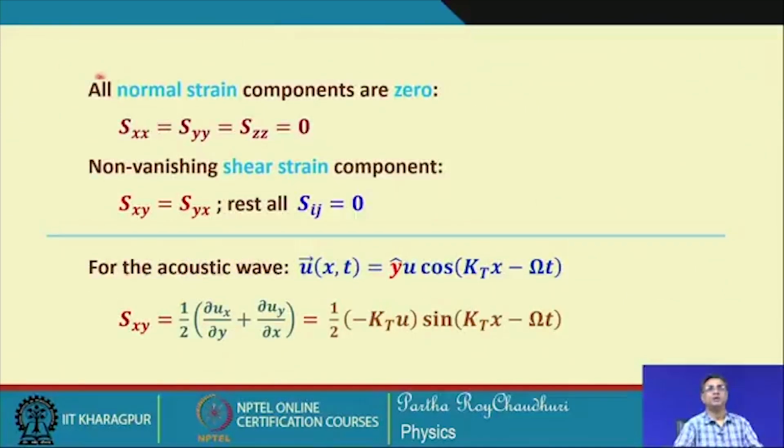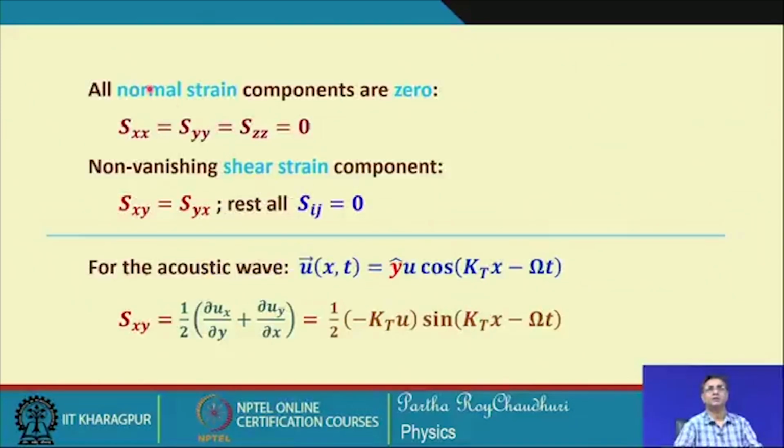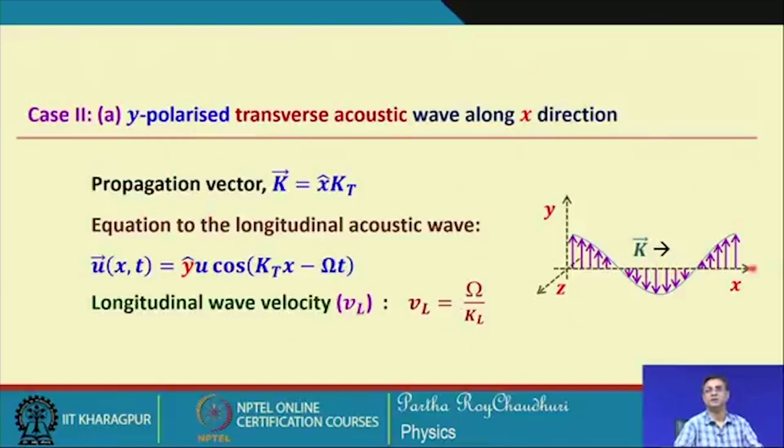Sorry. So, all normal strain components are 0, because there is no compression and rarefaction along the x axis. So, the normal strain components, that is S 1, S 2, S 3, which are represented by S xx, S yy and S zz, are equal to 0. The only non-vanishing shear strain components that exist are S xy and S yz. You see, the direction of propagation is x and the polarization is along y.